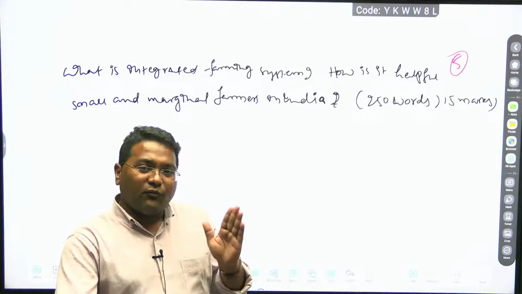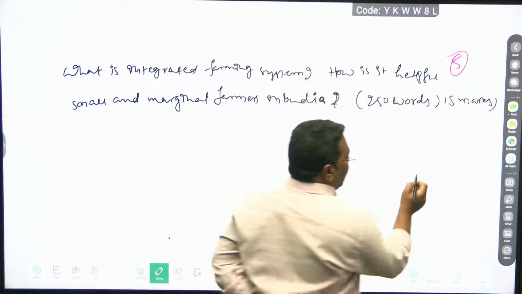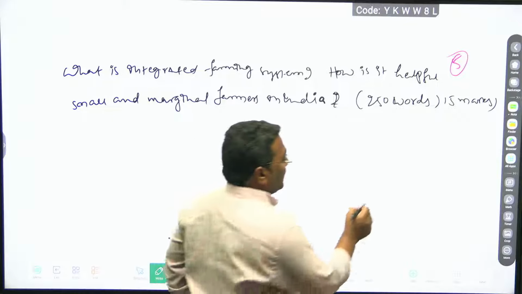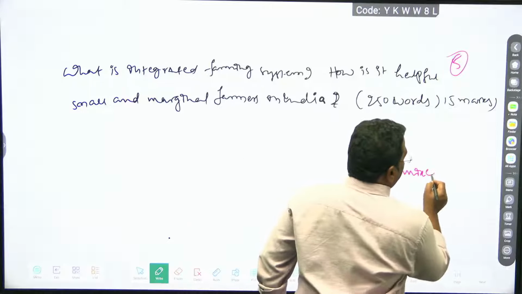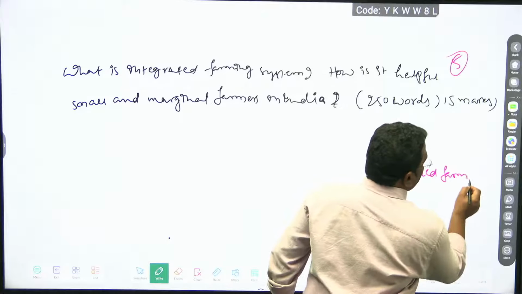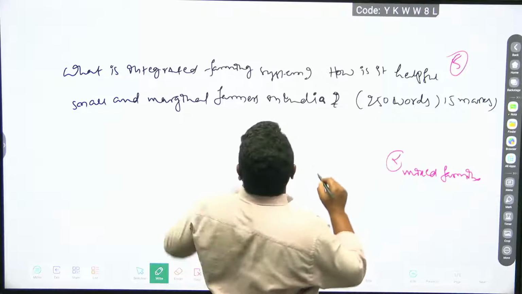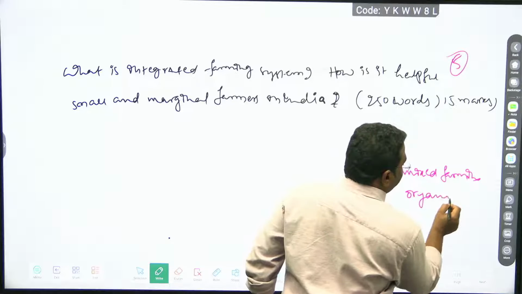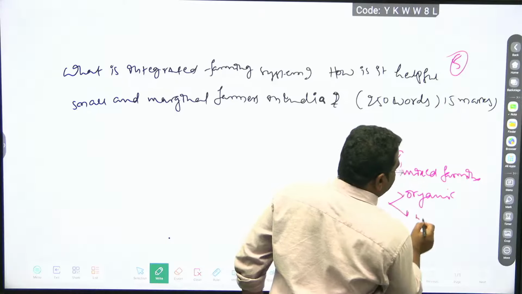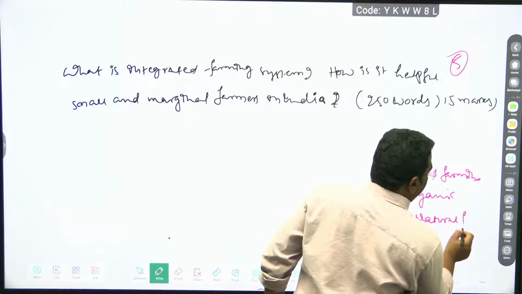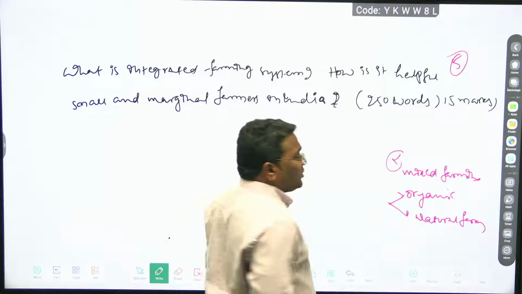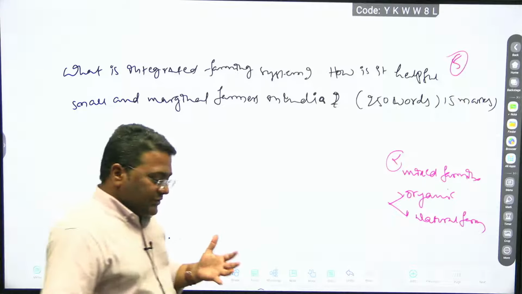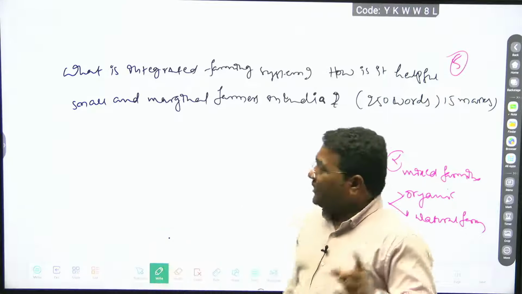So every word matters. For example, some students are writing, one candidate in mains was asked about integrated farming, he wrote mixed farming. So this is not relevant because here it is integrated. And some students are writing organic, some students are writing natural farming, right? So whenever they are asking any question, you should be carefully reading it.